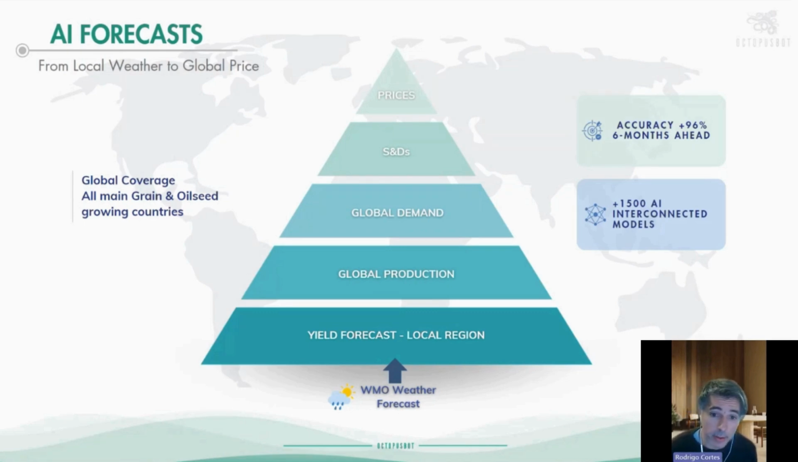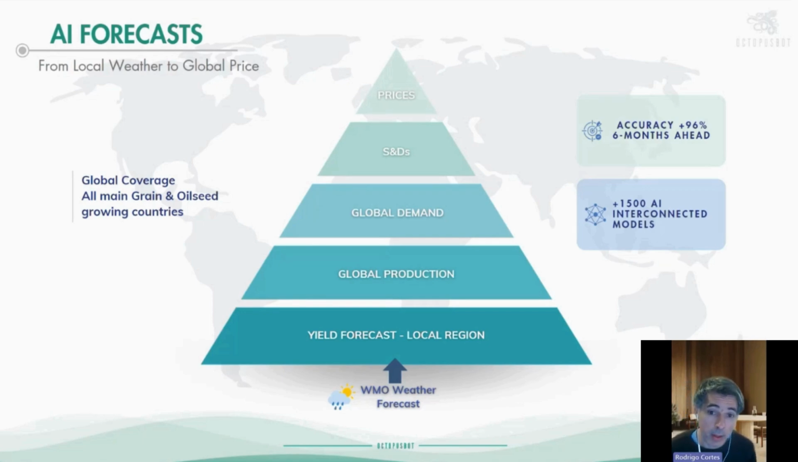Then we have another set of models to calculate demand or consumption, right? Those models are based on macroeconomics such as CPI, GDP, interest rates. For the scenario of those models, we use the consensus from Bloomberg or from Reuters, for example, for the different KPIs. So then we obtain consumption by country. It could be feed or it could be human consumption.